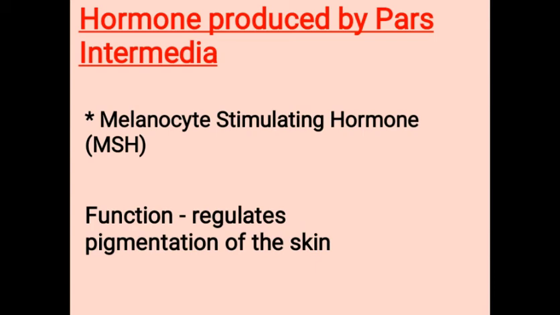MSH acts on the melanocyte. You know what a melanocyte is? The cell that contains melanin. MSH acts on the cell which contains melanin and regulates pigmentation of the skin.